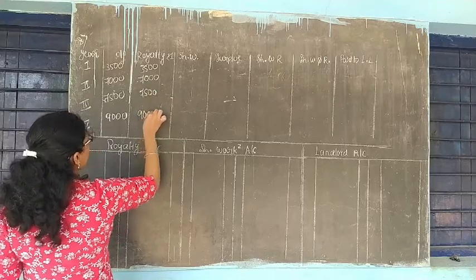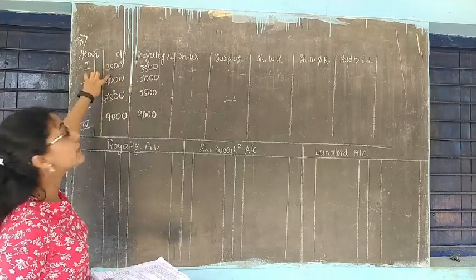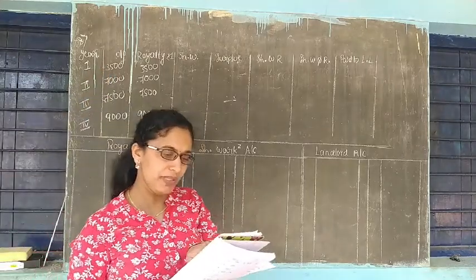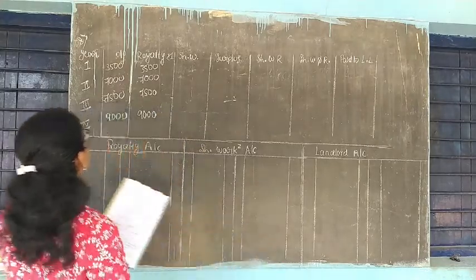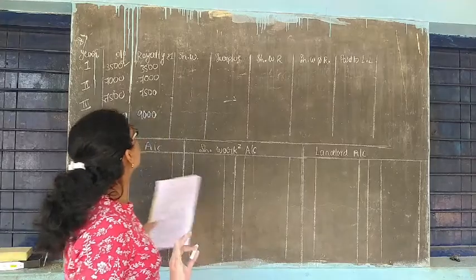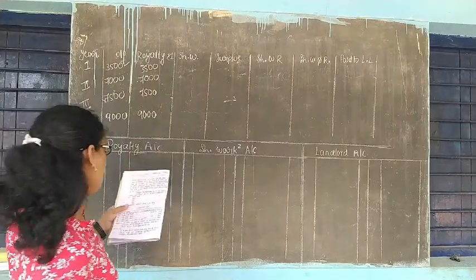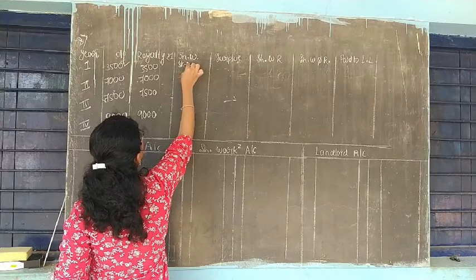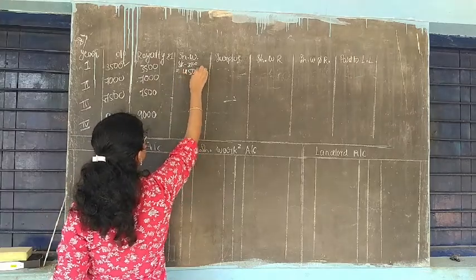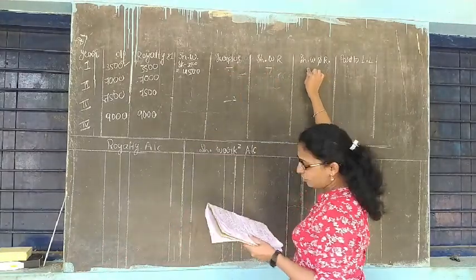Now the first thing you have to do is to see in which year the output is less than 4,000 tons. It's in the first year. They have given that the short working of that year will not be recouped in which yield will be less than 4,000 tons. So you are not allowed to recoup the short working in the next year. Here the minimum rent is 8,000. 8,000 minus 3,500 equals 4,500 rupees, the short working of the first year. There is no surplus, and short working not recouped.